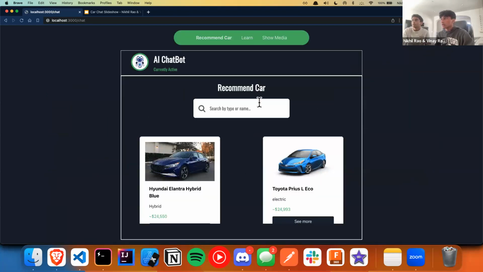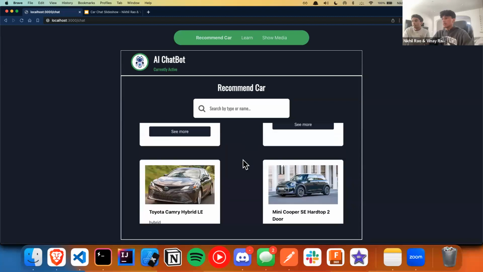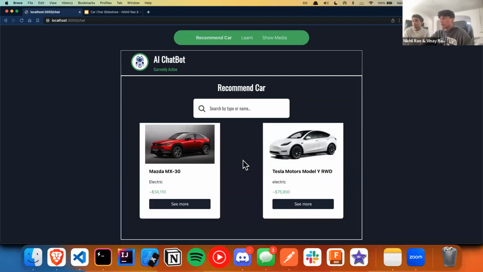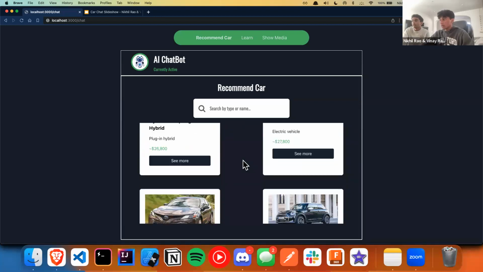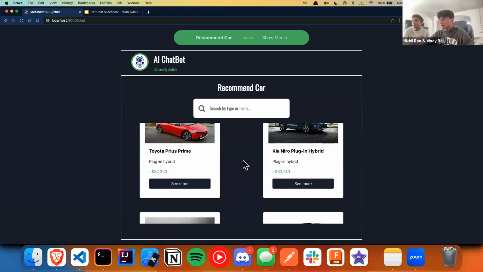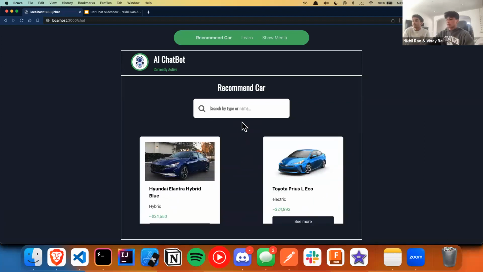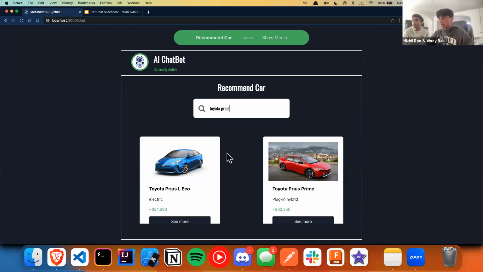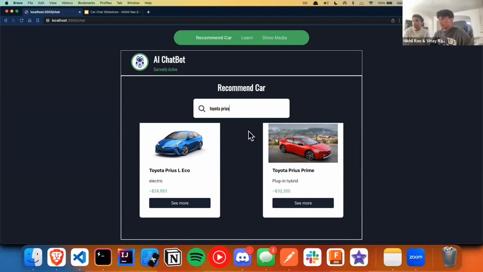When we press on this button, we see there are a bunch of tabs at the top. The first tab is recommend car. Here I can see all the different types of cars in this list, sorted in ascending order by price. As we scroll down, we get more expensive cars. Instead of scrolling down to see what type of car I want, I can just search for the car. For example, if I wanted to see a Toyota Prius, I can search for a Toyota Prius and see that there are different models of the Toyota Prius here.